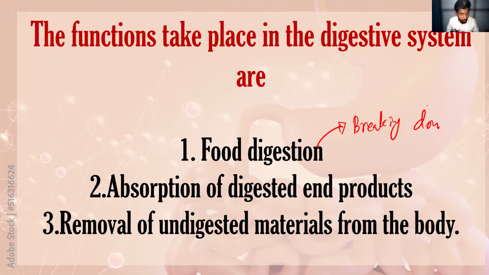In the stomach and in the small intestine, the nutrition will be absorbed into the blood. Third one, removal of undigested product. In the anus, we remove all the undigested product. So these are the main three functions: food digestion, absorption, and removal of the undigested food.